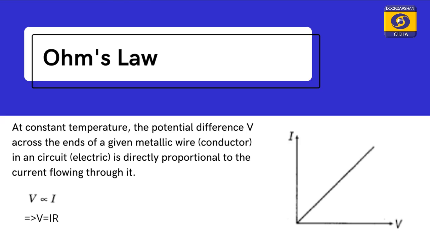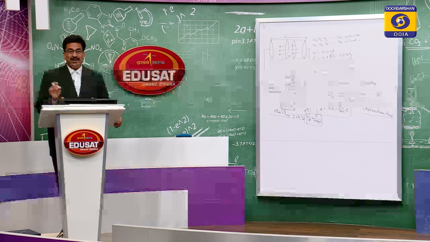Similarly, another law we know is Hooke's law. Most of the students say that stress is proportional to strain, but that is not actually 100% correct. Stress is proportional to strain only within the elastic limit. Similarly, for Ohm's law, V is proportional to I only if the temperature remains constant. So why does that temperature factor come in?